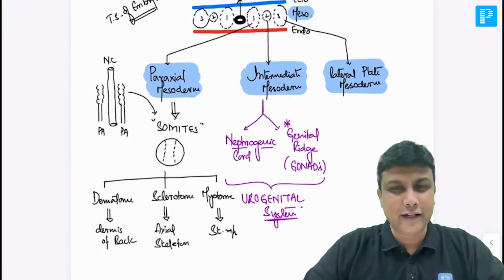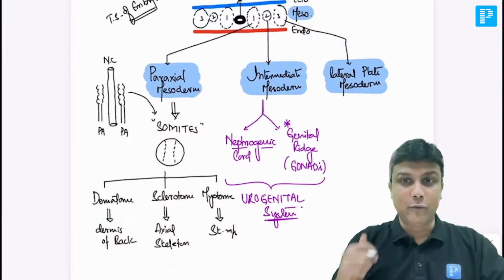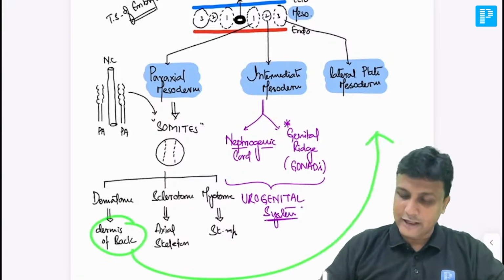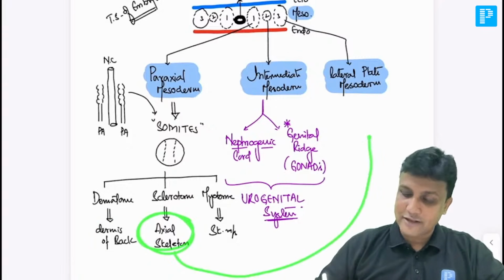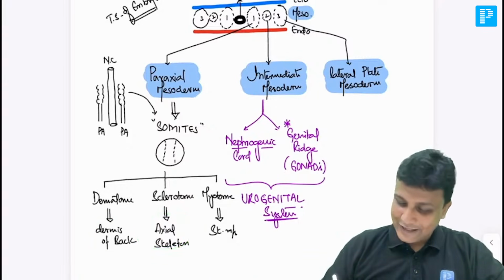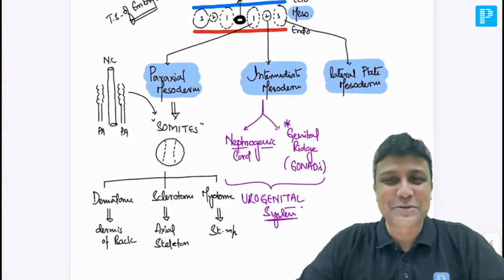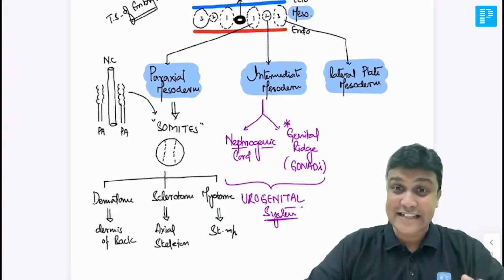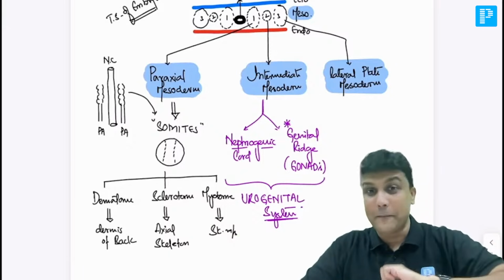Sir, what do you mean by all the remaining things here? Welcome here. Number one, dermis of front of the body. Dermis of front of the body will be derived from where? Lateral plate mesoderm. Then appendicular skeleton is left out. It is derived from where? Lateral plate mesoderm. And then smooth muscles and cardiac muscles are left from here. That is derived from lateral plate mesoderm. This is the way of studying. Are you understanding, my dear friends? Are the things becoming easier for you right now? So everything else will be derived from the lateral plate mesoderm.